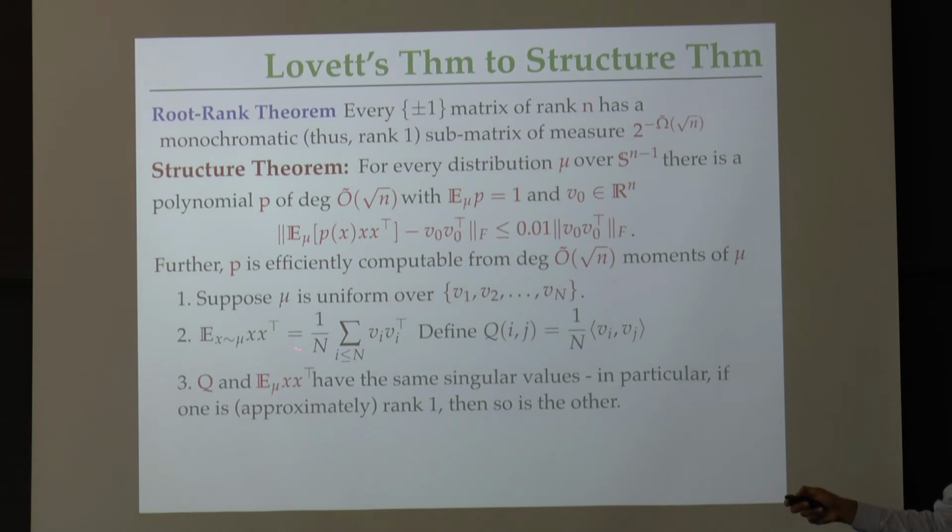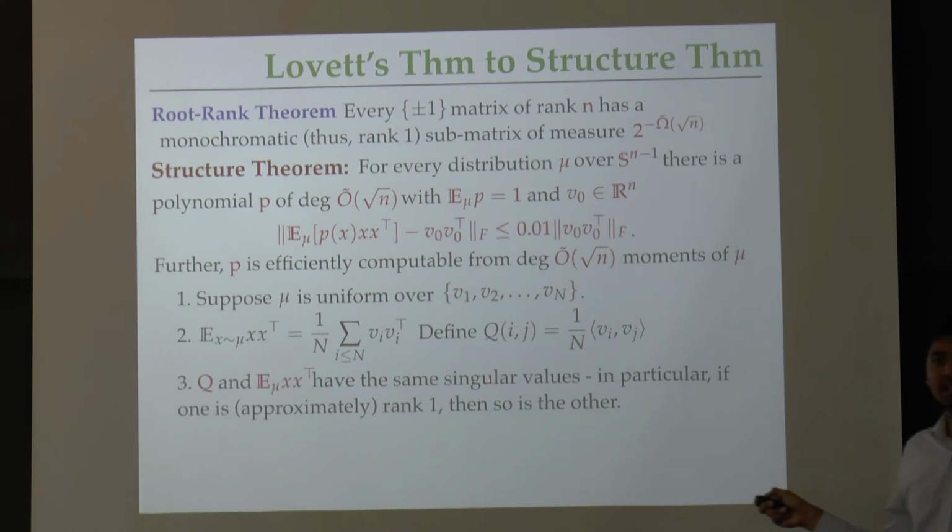Let me also write down the gram matrix of this distribution, which is really the matrix of inner products. Q is indexed by i and j, and the ijth entry of Q is basically the inner product of Vi and Vj, rescaled. Notice that these two matrices are of very different dimensions. This covariance matrix is small n by small n, because the vectors Vi are n-dimensional, while this gram matrix is capital N dimensional, equal to the number of vectors.